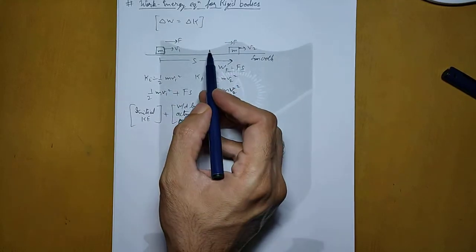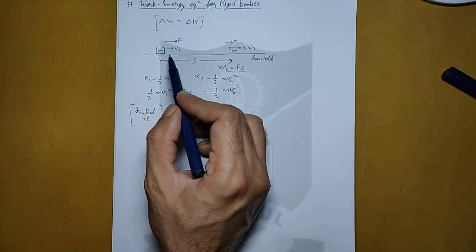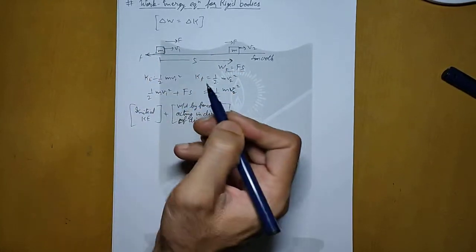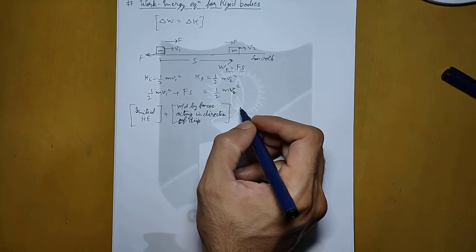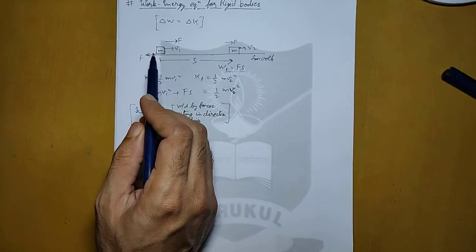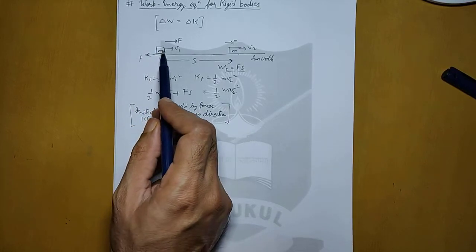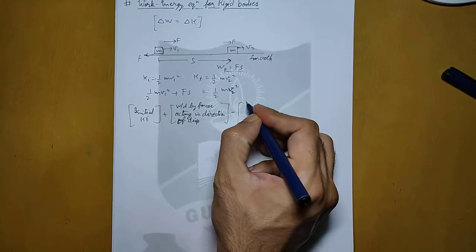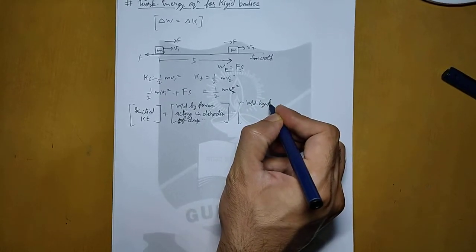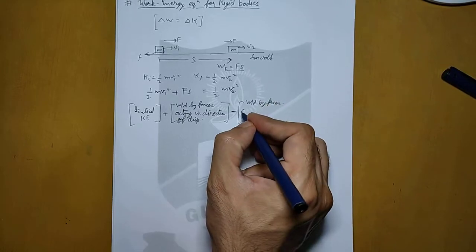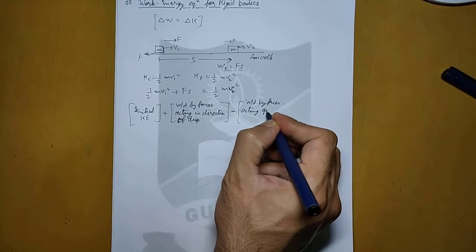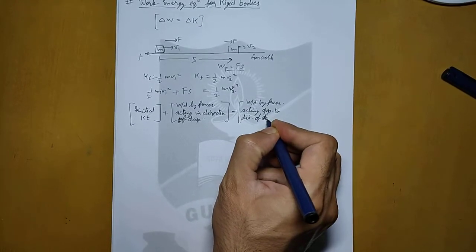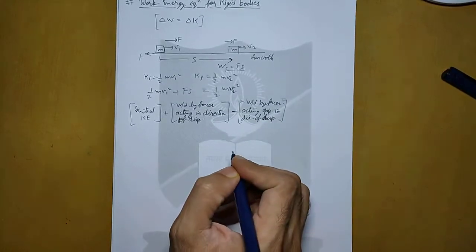Now let us suppose that there is some other work done which is in the opposite direction. Let us say that instead of a smooth surface, if it has friction, then it will have some work which will be done in the opposite direction. So we can say a negative work done. Negative work done will extract energy from the system. So this work done will be subtracted. So it will be work done by forces acting opposite to the direction of displacement.